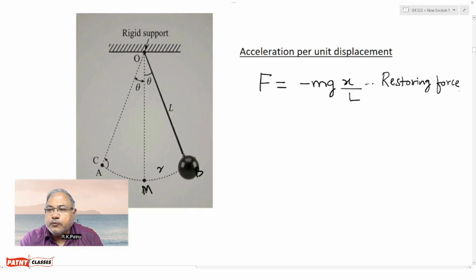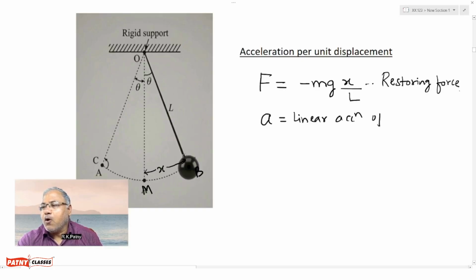So once again, this is x, we already told you, and the linear acceleration of the bob, let us say a, equals linear acceleration of bob. Now we also know that F equals ma, mass into acceleration.